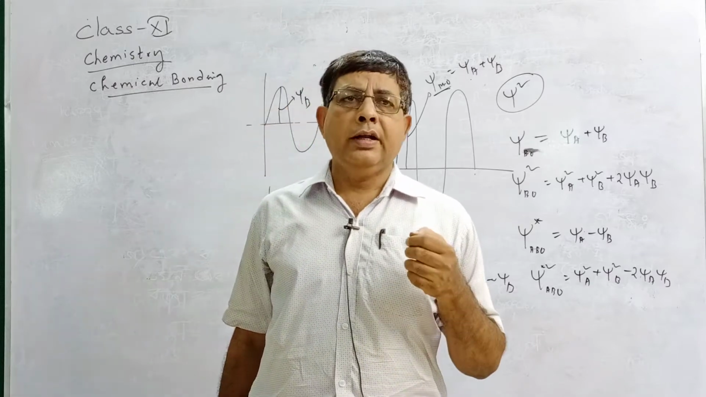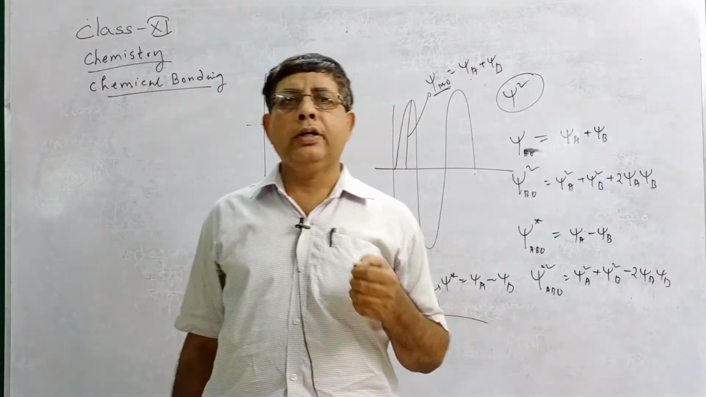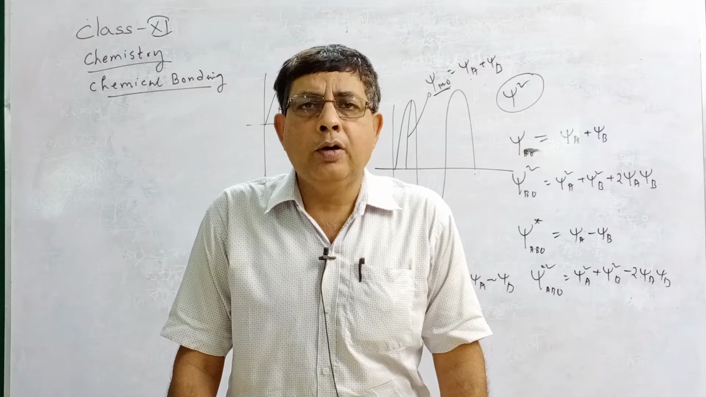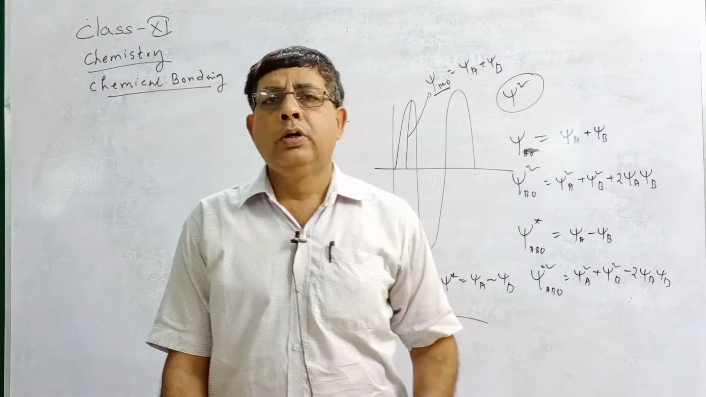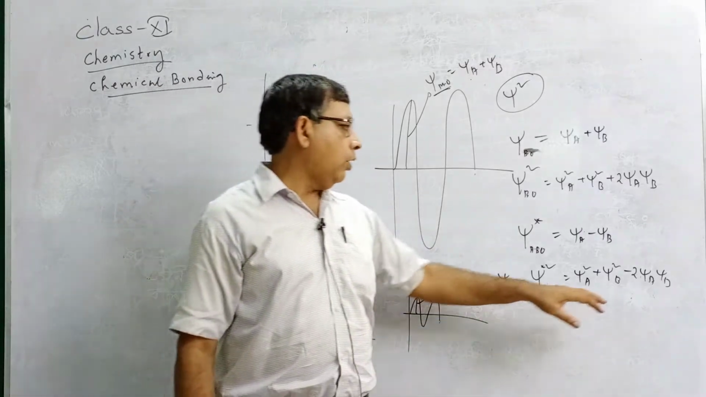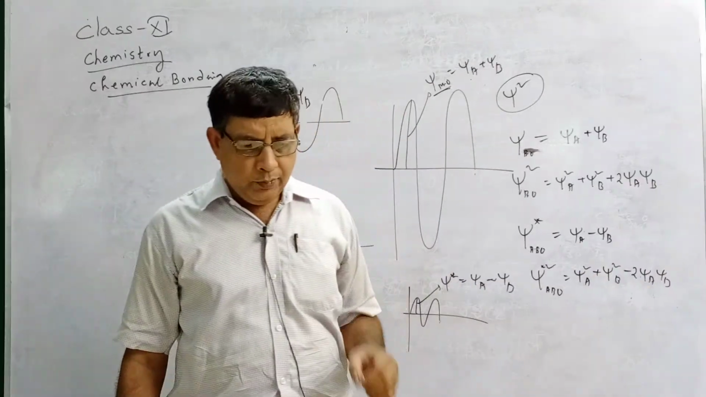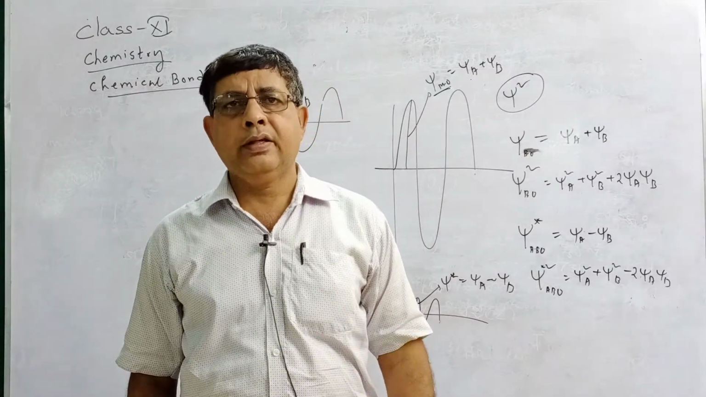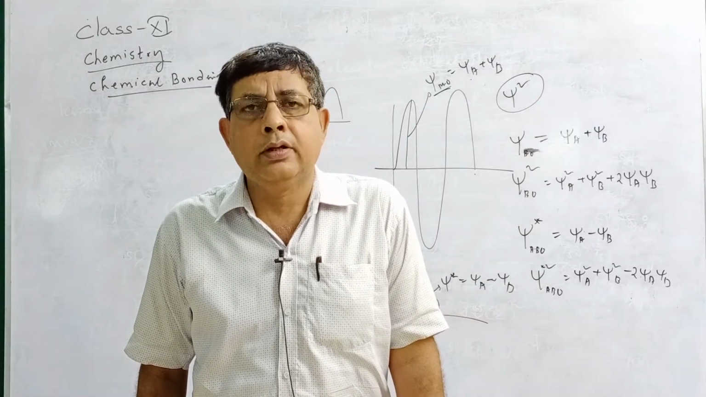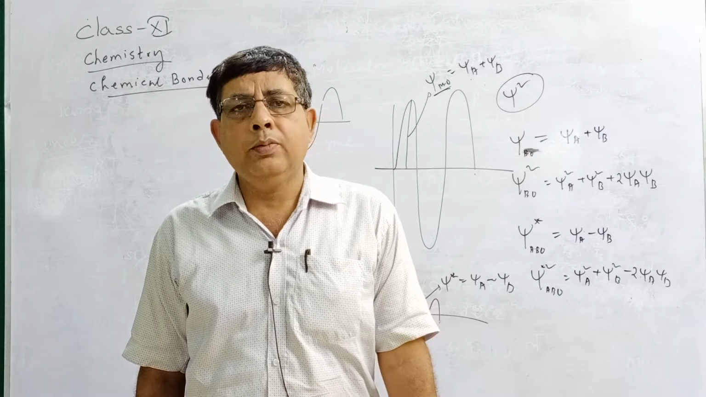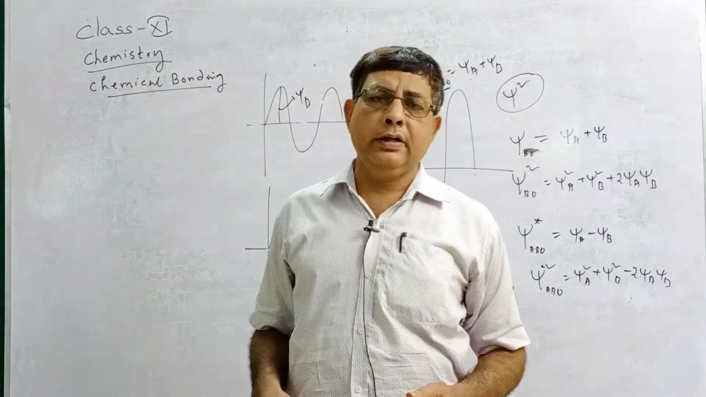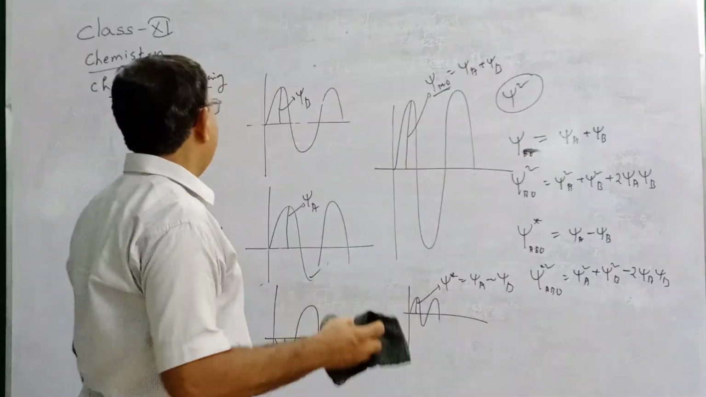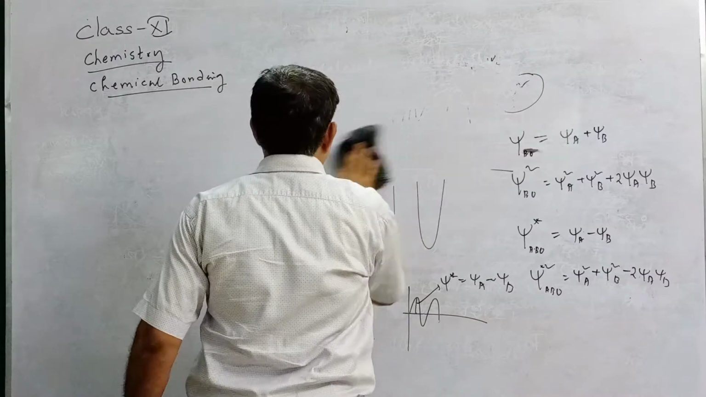There is greater probability of finding an electron in bonding MO than in the individual atomic orbital, and less probability of finding an electron in antibonding MO than in the individual atomic orbital, by the amount of 2 psi A psi B. If electrons are present in bonding MO, then the attractive force increases, that is, the stability of the molecule increases. But if electrons are present in antibonding MO, then the repulsive force increases, that is, the stability of the molecule decreases. Yes. So these are the main differences between bonding and antibonding MO.